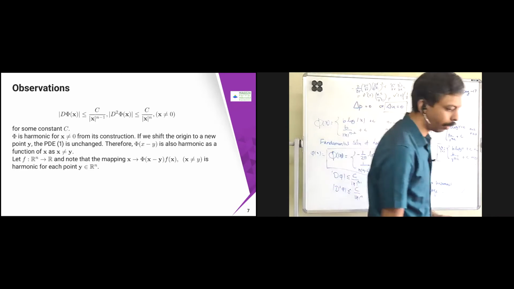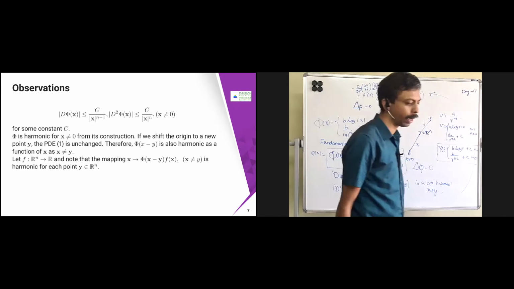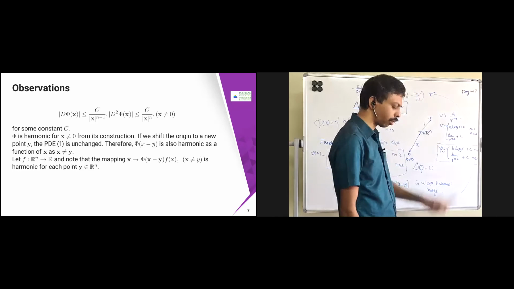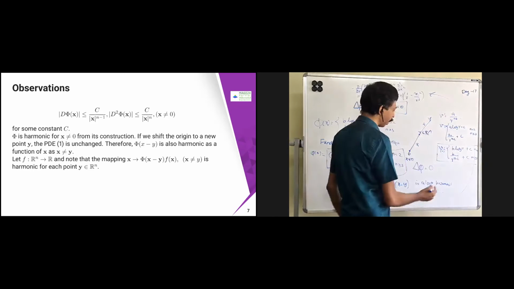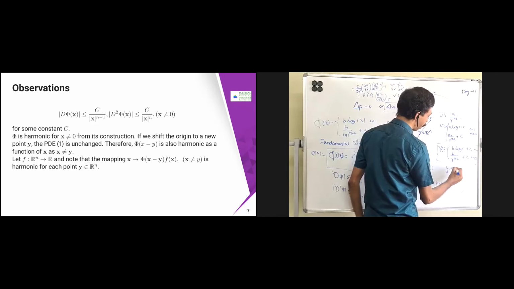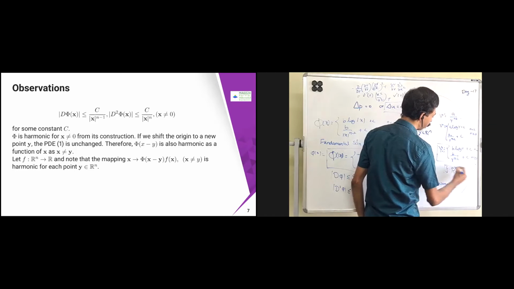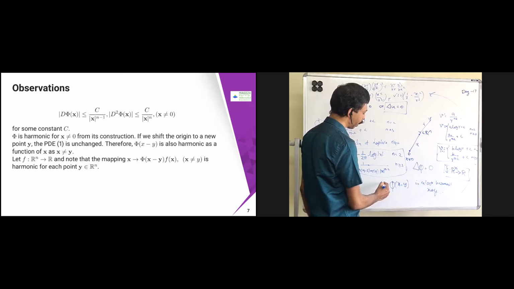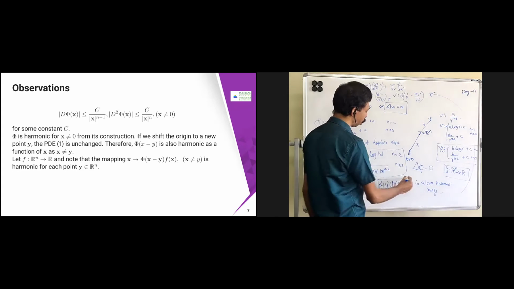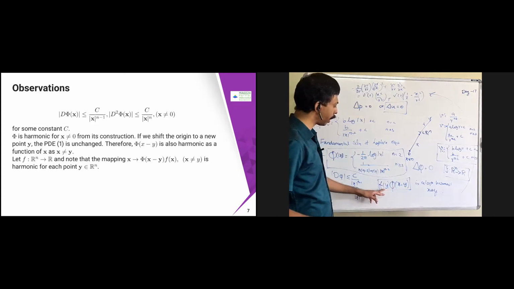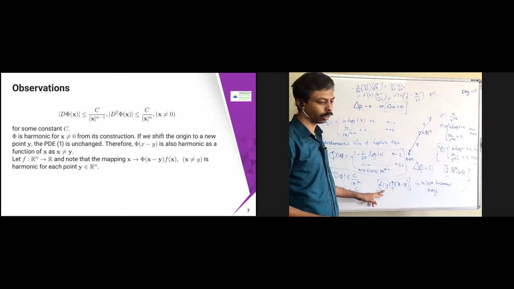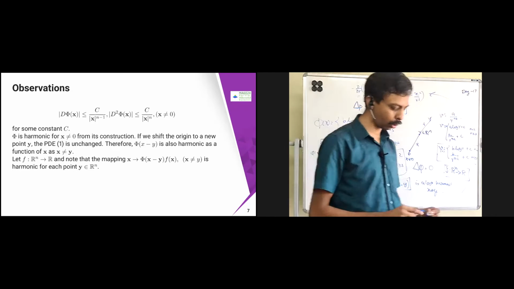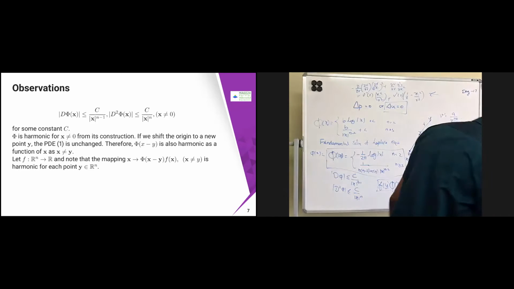Okay, so what we have is a different thing, different mappings. Suppose I have one more thing. Suppose f is another mapping, f from R power n to R. If I multiply that with f of y, this is also harmonic, because it is not depending on x. This is depending on y only, some other point. So in that case, this is also harmonic for x not equal to y, at each point y in R power n.